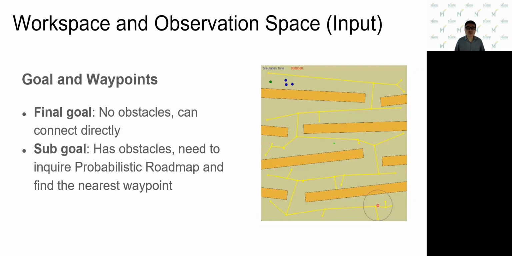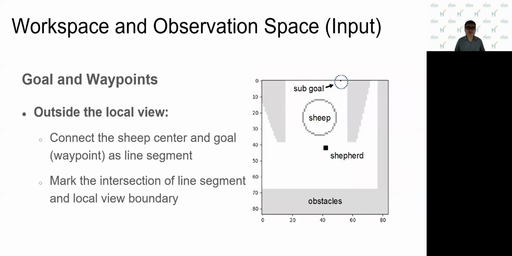To represent the goal in the local frame, if there are no obstacles, we put it directly in the local frame. If there are obstacles, we need to query the PRM and find the nearest waypoint as a sub-goal. We put the sub-goal in the local view frame. The figure on the right shows that the yellow point could be the sub-goal. The goals are sometimes outside the shepherd's local view, but this information is important for the shepherd.